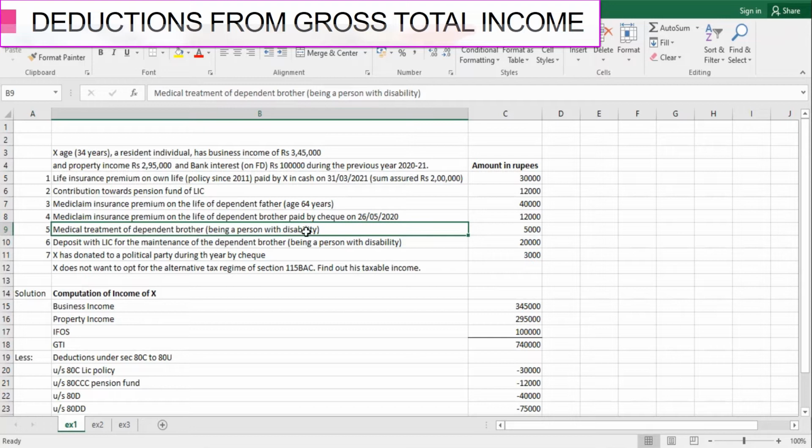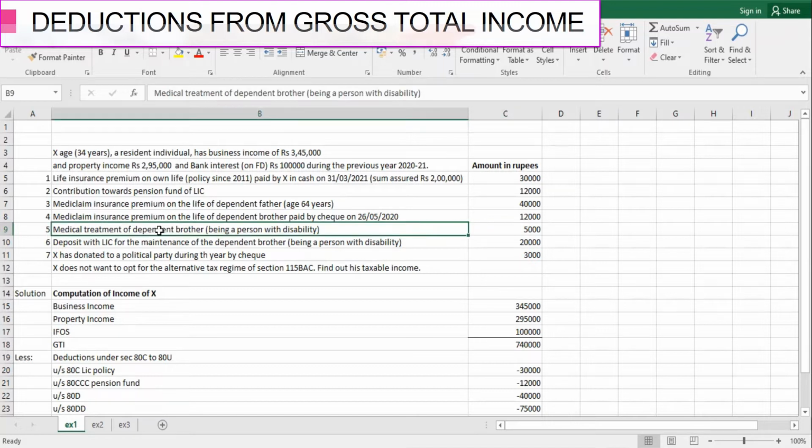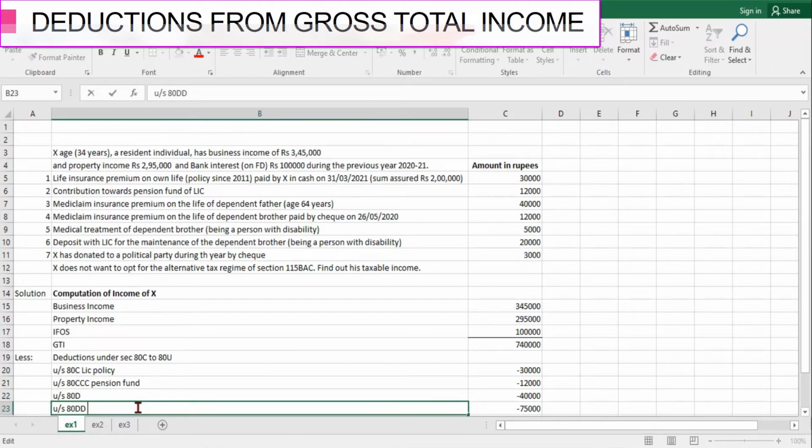He has spent rupees 5,000 on the medical treatment of his brother who is suffering from disability and is dependent on Mr. X. So here he can claim the deduction under section 80DD for dependent disabled.